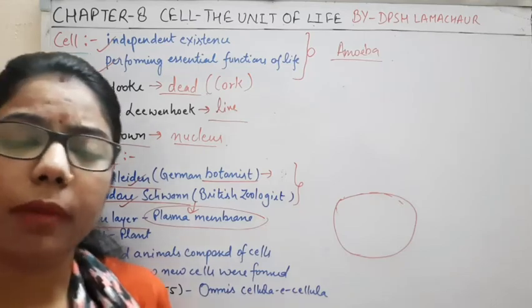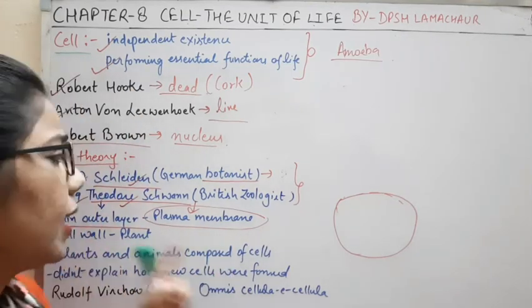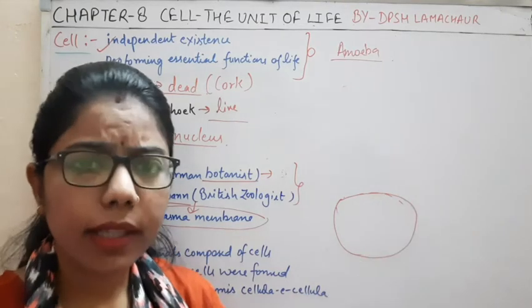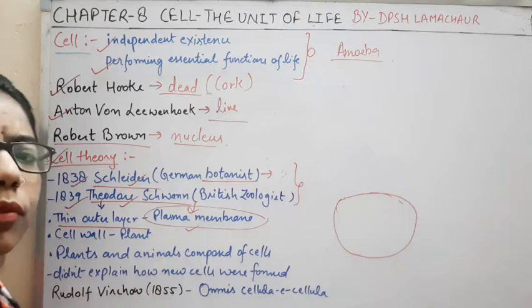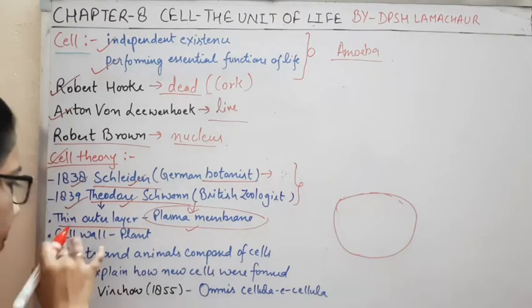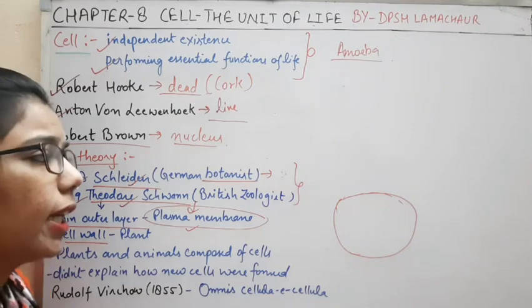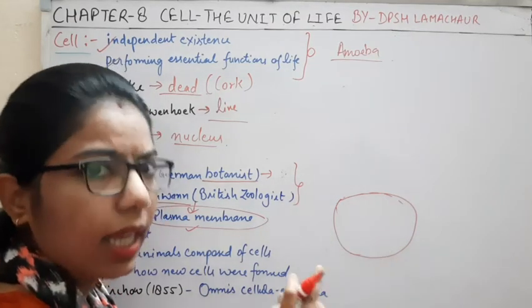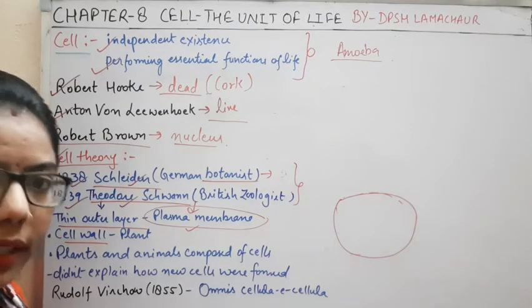At that time they were not aware of that particular term, but they said some thin layer is present outside the cell. Nowadays we call it the plasma membrane. They also observed that the plant cell and the animal cell have some difference.